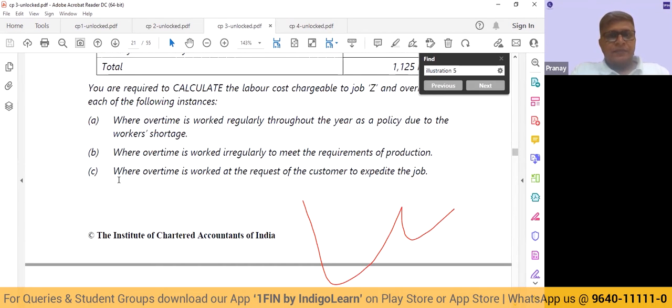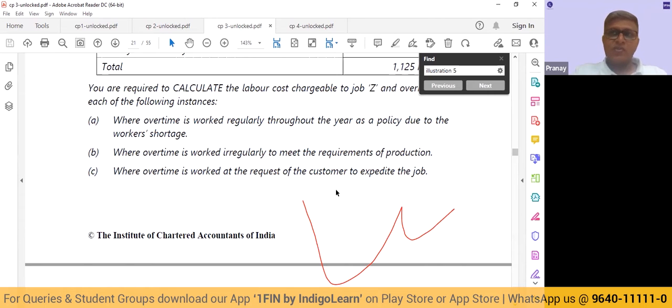Then, where overtime is worked at the request of the customer. So when we are working at the request of the customer, the customer is saying, look, you need to do this. You please, I don't mind paying extra. You work overtime, and for this overtime, I'm ready to pay.